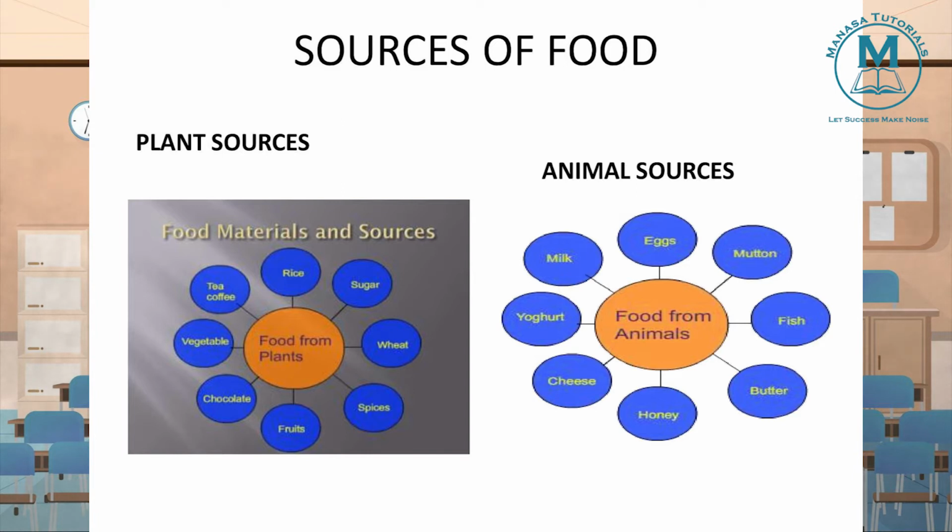Now at the same time, animal being the major source, from where we get? We see eggs, mutton, fish, butter, honey, cheese, milk. These all we get with the help of what? Animal, isn't it? So we get milk from animals. We get butter from milk, which indirectly we are getting from animal, isn't it? So animal being the source, we get different types of ingredients. Plant being the source, we get different types of ingredients.